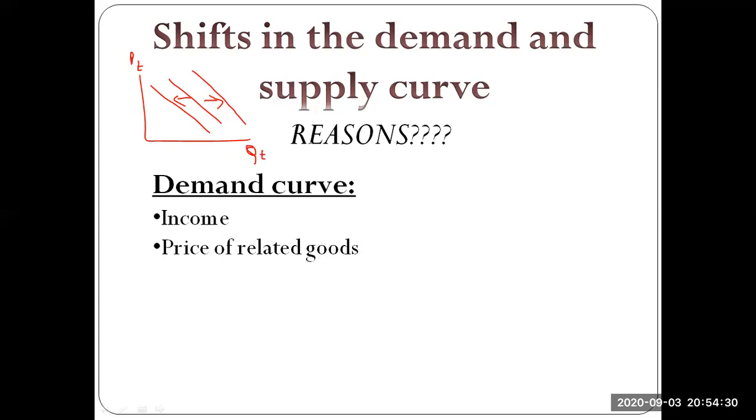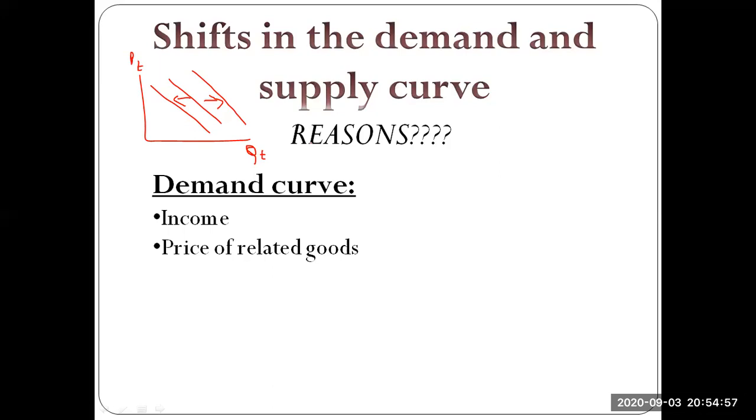Let's say the price of coffee falls. Now, if the price of coffee falls, that means coffee is more affordable to me. So even though the price of tea is constant, since the price of coffee falls, I'll be consuming more coffee. So my consumption of tea falls at the same price point, given the ceteris paribus conditions are changing.